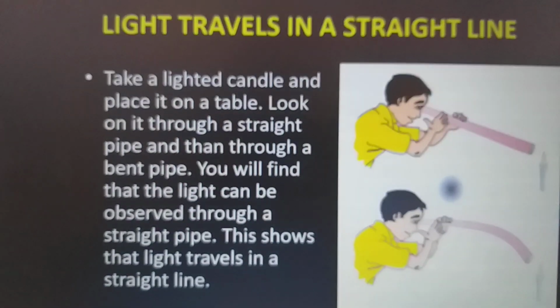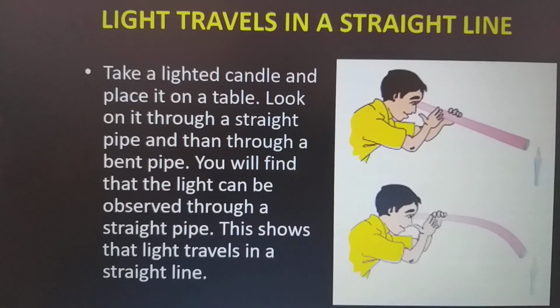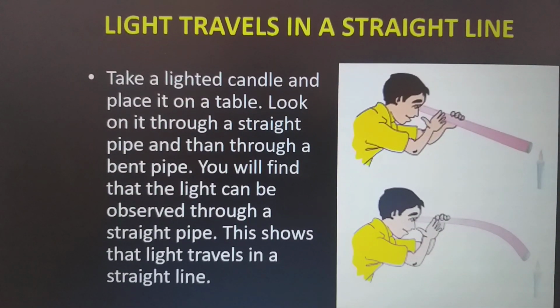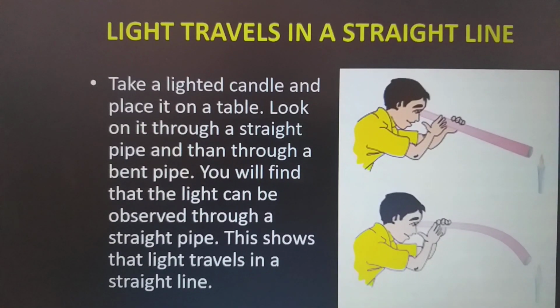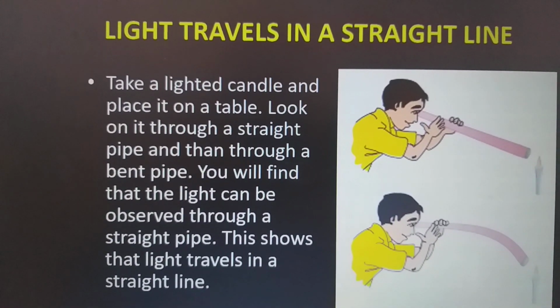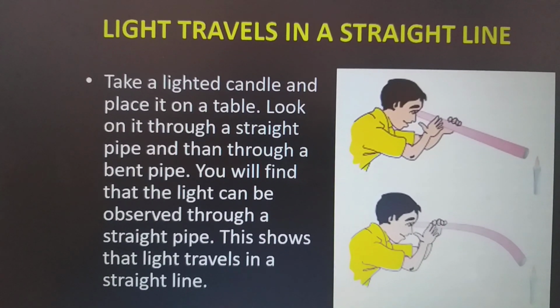The second activity is take a lighted candle and place it on the table. Look on it through a straight pipe and then through a bent pipe. You will find that the light can be observed through a straight pipe. This shows that light travels in a straight line.